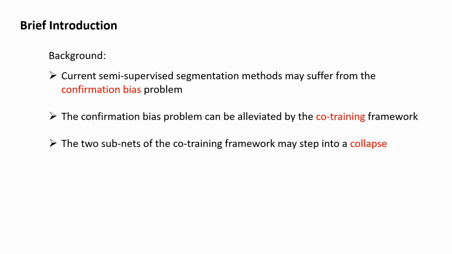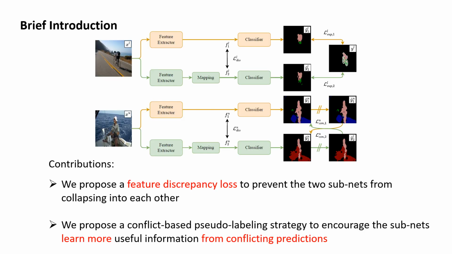Current semi-supervised segmentation methods may suffer from a confirmation bias issue, which can be alleviated by the co-training framework. However, the two subnets of the co-training framework may step into a collapse, leading to a degradation of the performance. To tackle the problem, we propose a feature discrepancy loss to encourage the subnets to extract distinct features to prevent a collapse. However, this operation may introduce a too strong feature perturbation. To keep the training stable, we further propose a conflict-based pseudo-labeling strategy to enable the subnets to learn more useful information from conflicting but confident predictions.